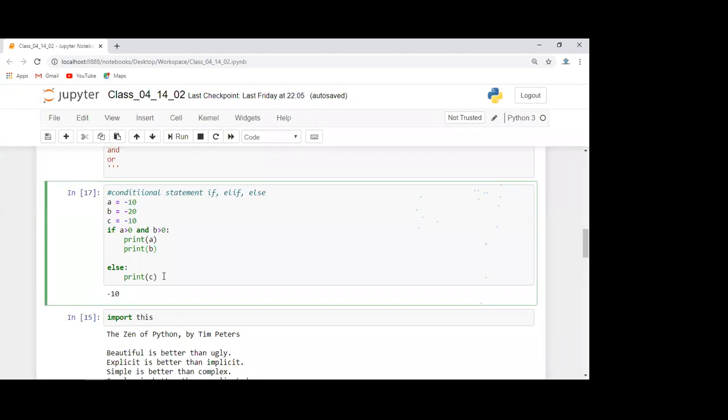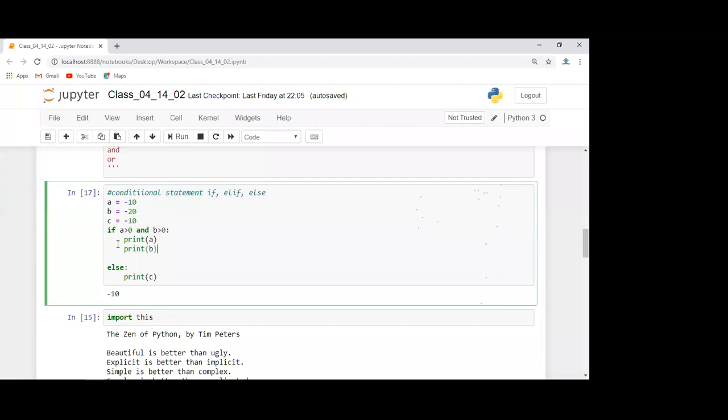We came from sequential programming to functional programming. Why? We wanted to avoid the rewriting of the code. From functional programming we came to object oriented programming. Why? Because there was a major reason: we wanted to avoid the rewriting of the code. So rewriting is a crime in the programming world. You should not rewrite the code at all.